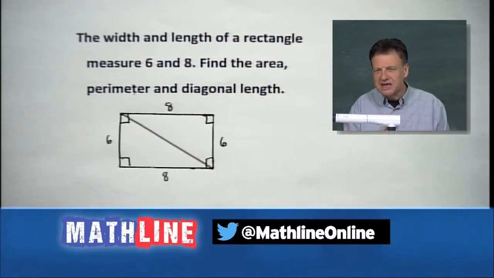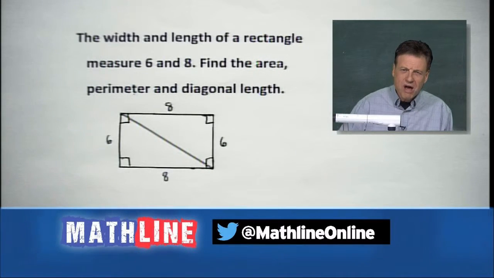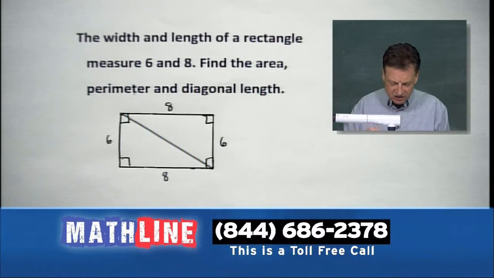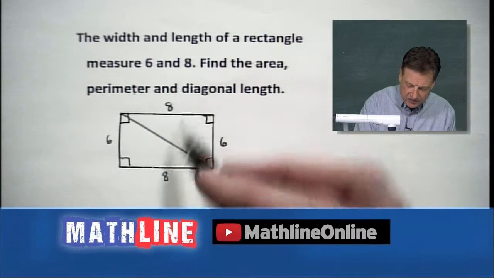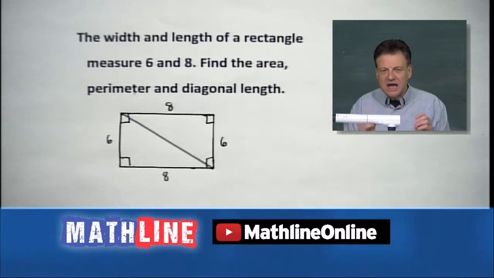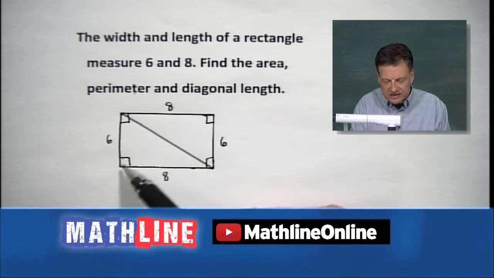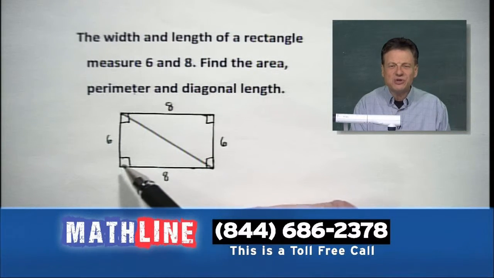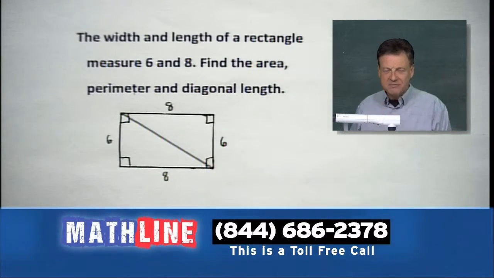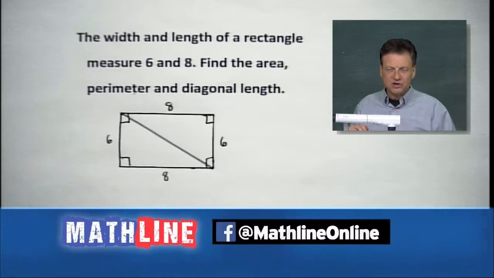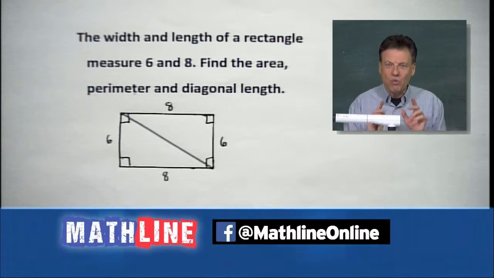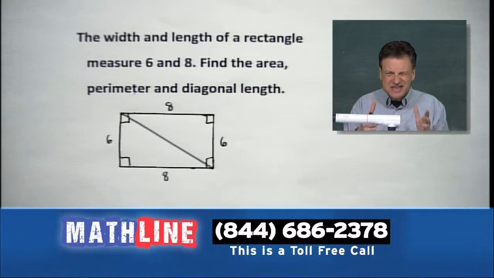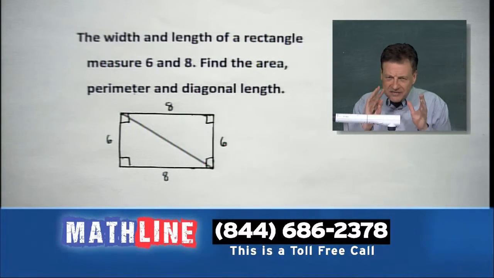Remember I mentioned something in our opening problem of the day all about a right triangle there? So here's the first thing we can do. We can look at right triangle here or right triangle there. By the way, does it matter which diagonal I draw in? Absolutely not. They're both going to be the same. That's a property of rectangles. The diagonals will be congruent, which means they have the same length. When we figure out what one is, we have the other. That's nice, isn't it? Don't have to worry about anything else.